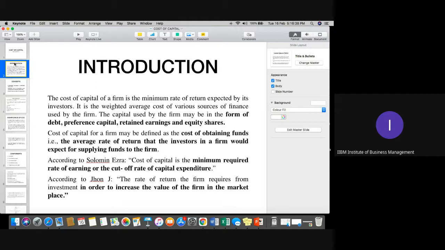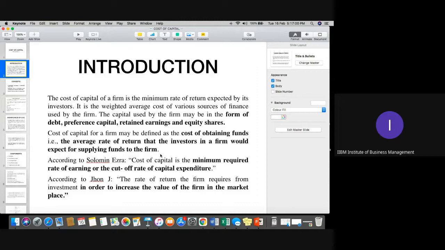Now, you can see the first definition. The cost of obtaining funds is the average rate of return that the investors in a firm would expect for supplying funds to the firm. It means the amount of return which the investor is expecting from the company. It is the minimum required rate of earning.